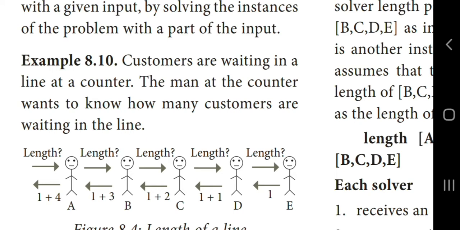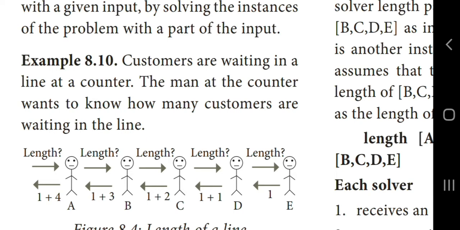So D calculates E's 1 plus himself, 1 plus 1 is 2, and gives the answer, 2 persons standing in the queue, to customer C. Then C calculates the 2 persons plus 1, so totally 3 persons are standing in the queue, and gives this answer to B. Then B calculates 3 plus 1, so 4 customers are standing in the queue, and this answer is given to customer A.